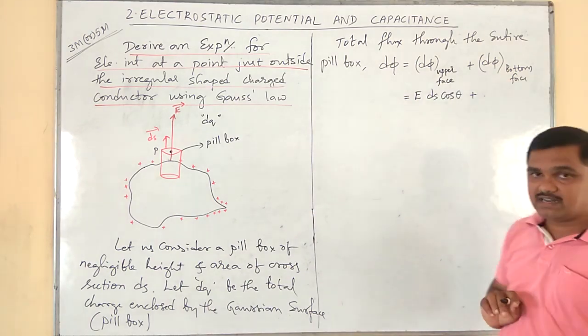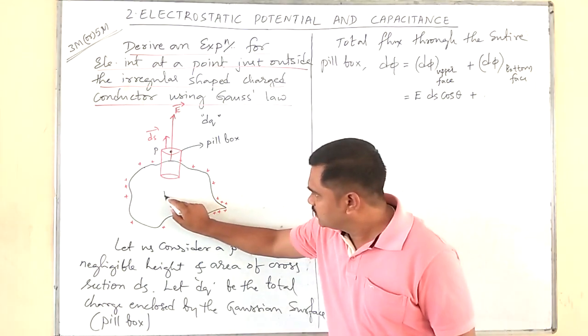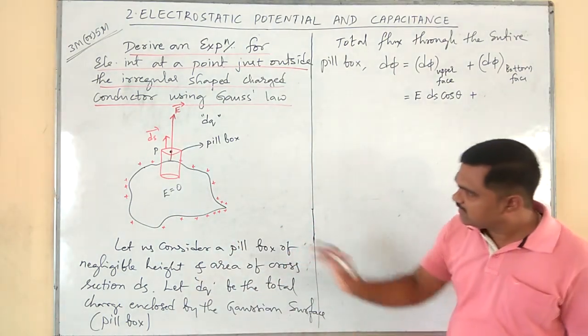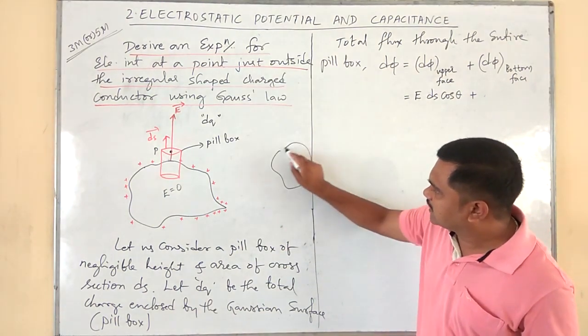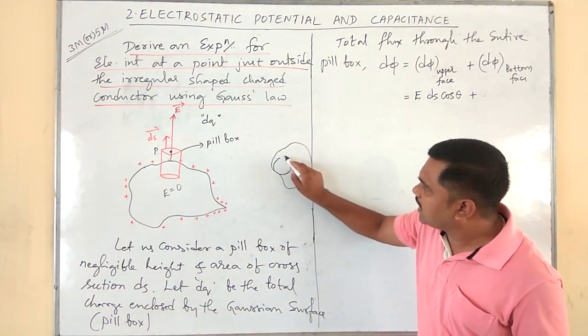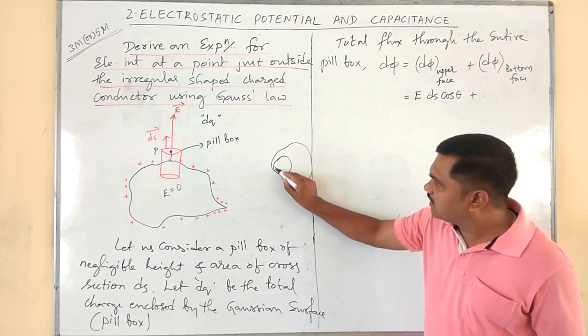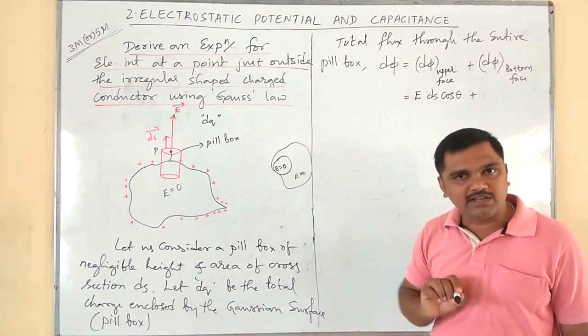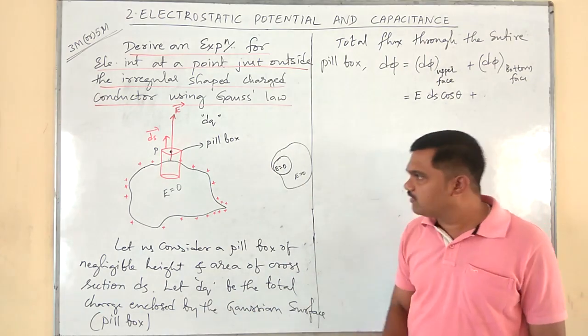Plus here, see, the electric field inside the conductor is 0. Just like that, see, if the conductor is like that, here is a cavity, means here also electric field is 0. Here also electric field is 0. Electric field is 0 everywhere.